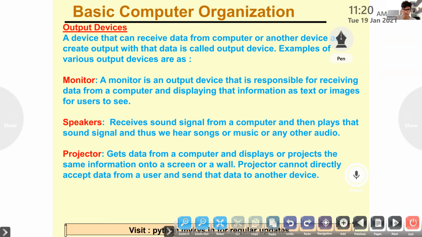Speakers receive sound signal from a computer and then play that sound signal, and thus we hear songs or music or any other audio. Projector gets data from a computer and displays or projects the same information onto a screen or a wall. Projector cannot directly accept data from a user and send the data to another device.